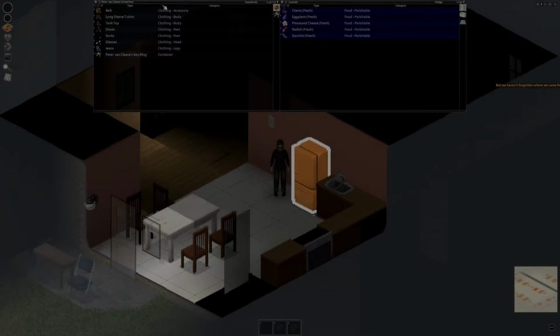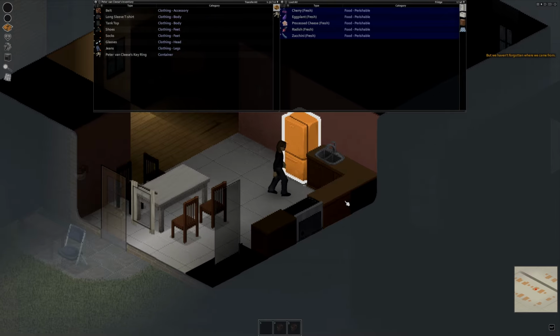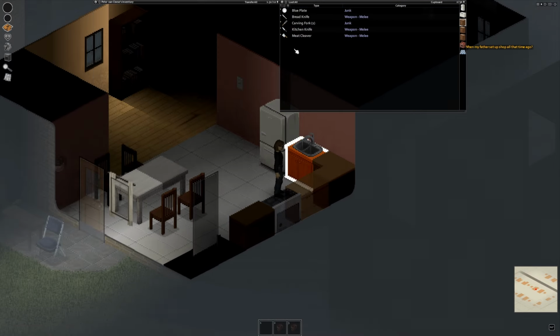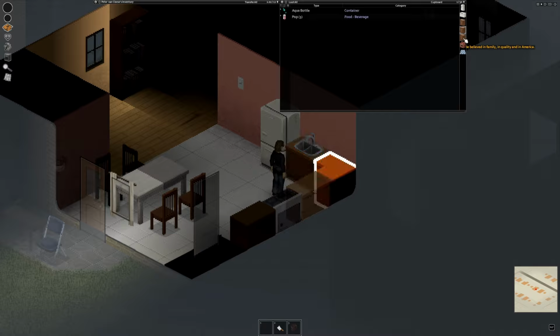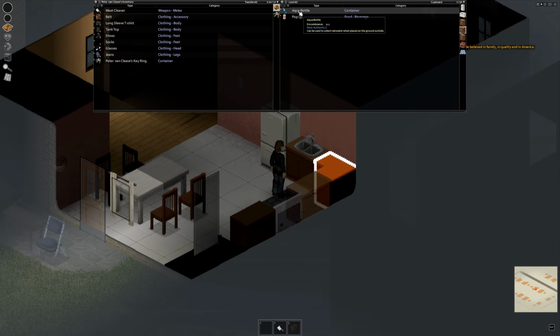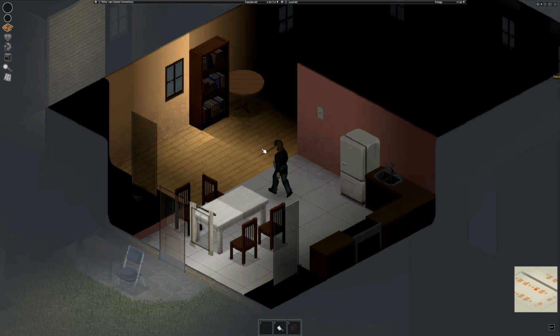For the next 2 days, we are playing as Peter Van Cleese. For the occupation, I chose police officer, and I think I offset it with slow reader and maybe clumsy. I forget exactly which two I chose, but